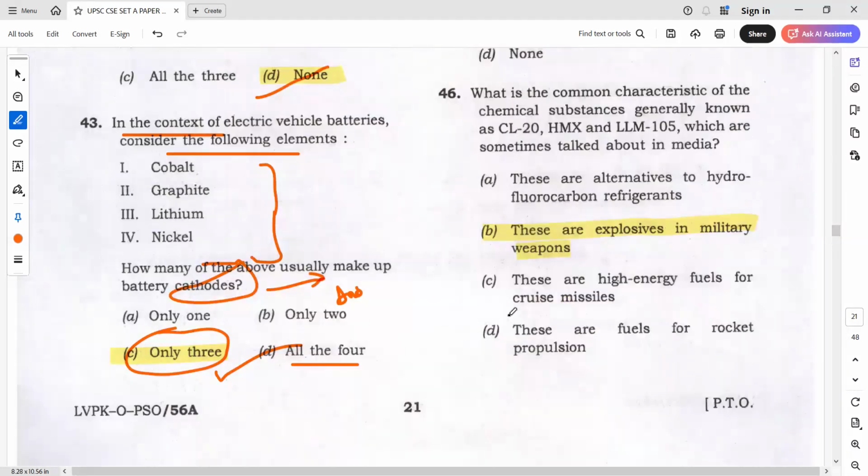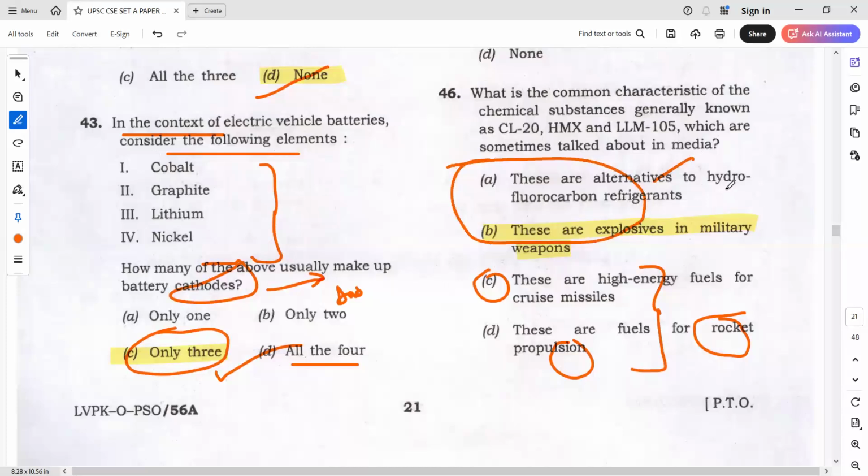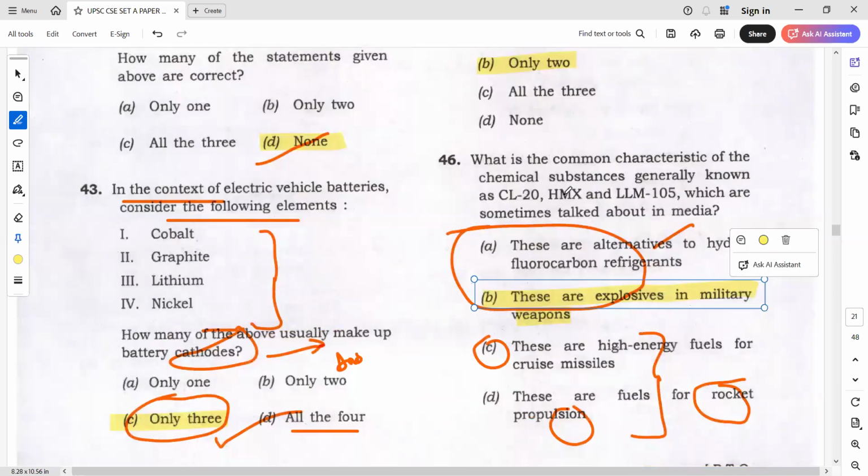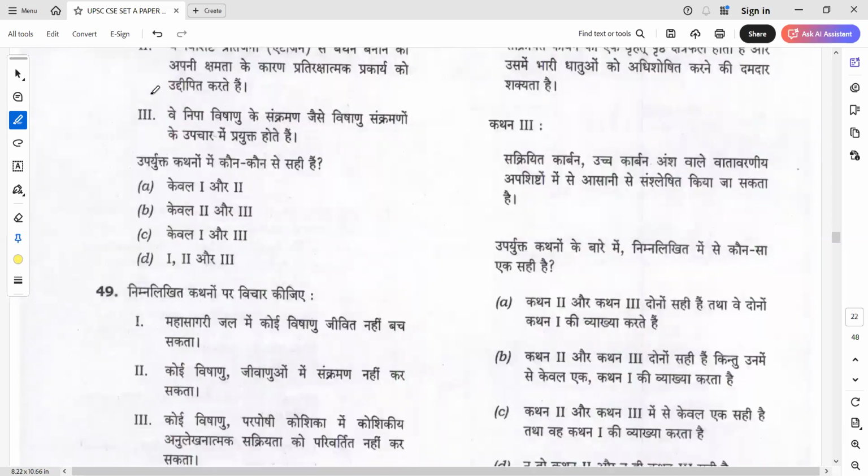Now coming to this question, some students went with rocket propulsion and all. If rocket propulsion is the answer, can I say C also should be right? They also come under the category of rocket only, right? So the answer can definitely not be C and D. The answer has to be A or B, and I will leave it to you. You can select either A or B, but the actual answer will be B. If you are going wrong in this, it's still fine. But the actual answer is explosives.